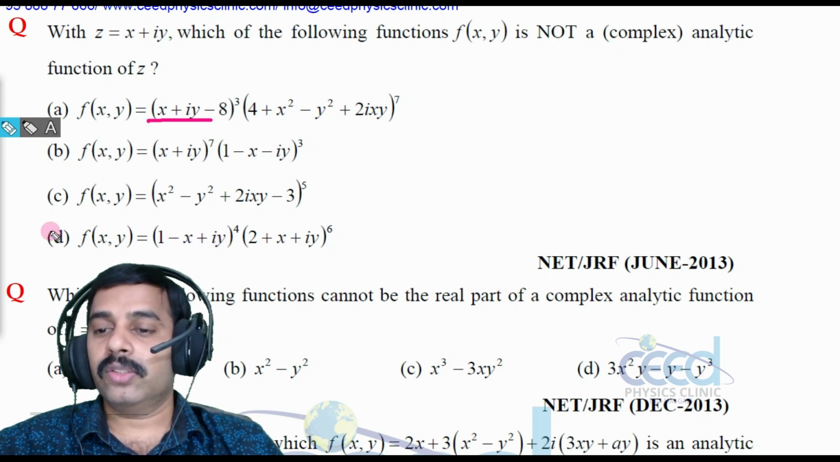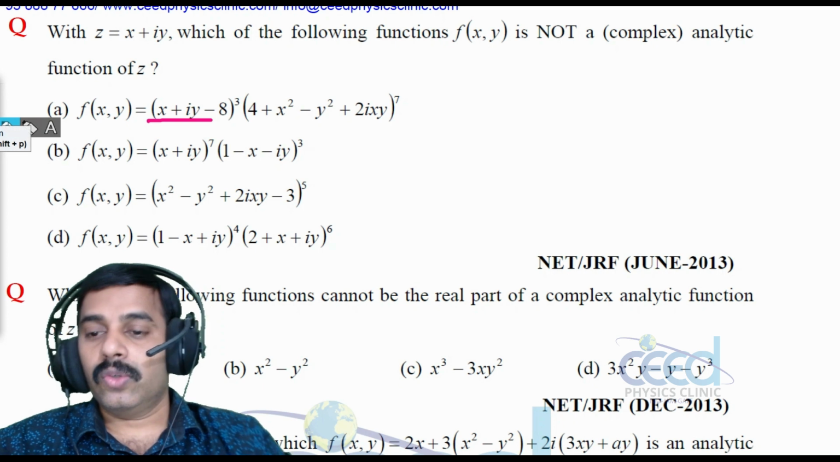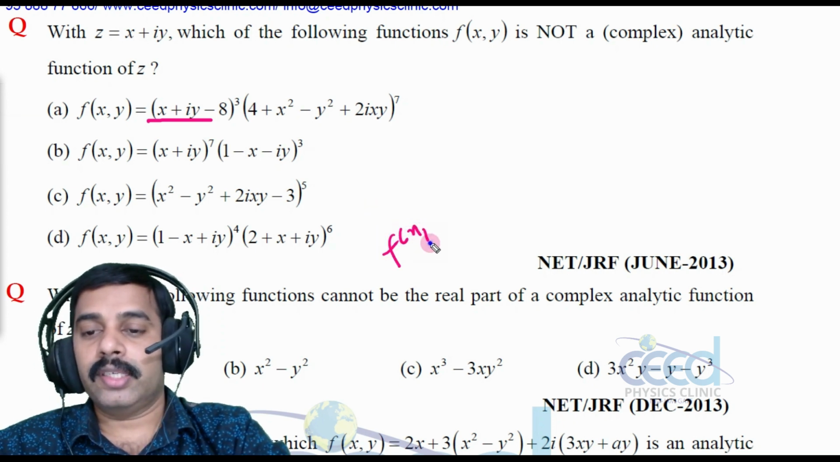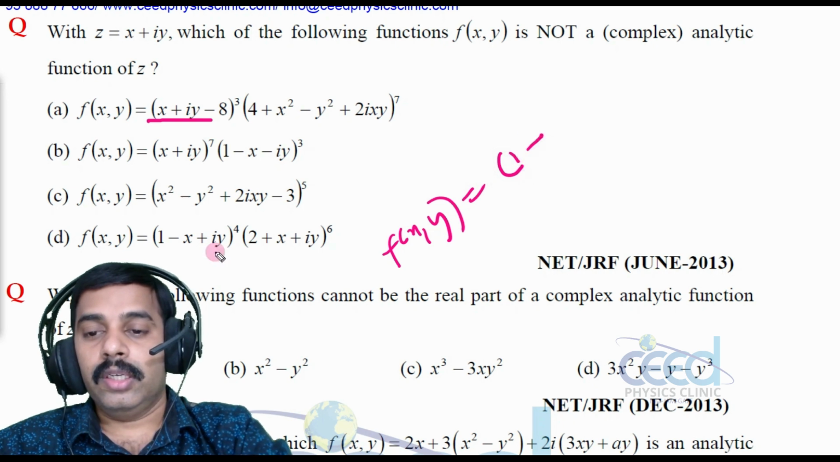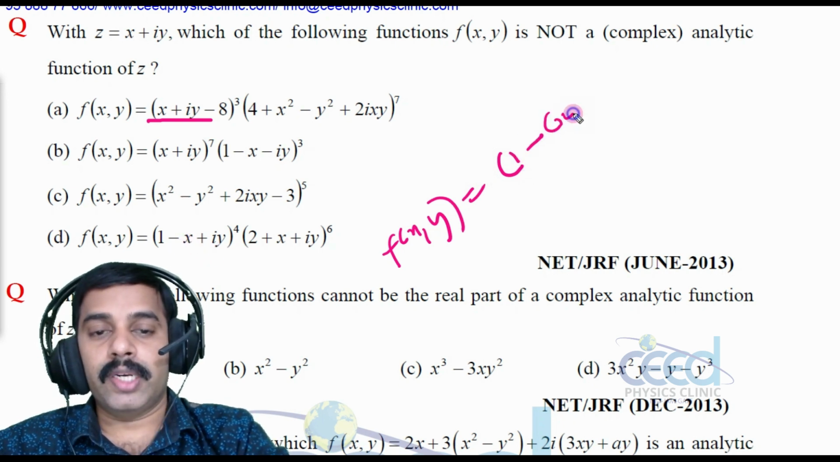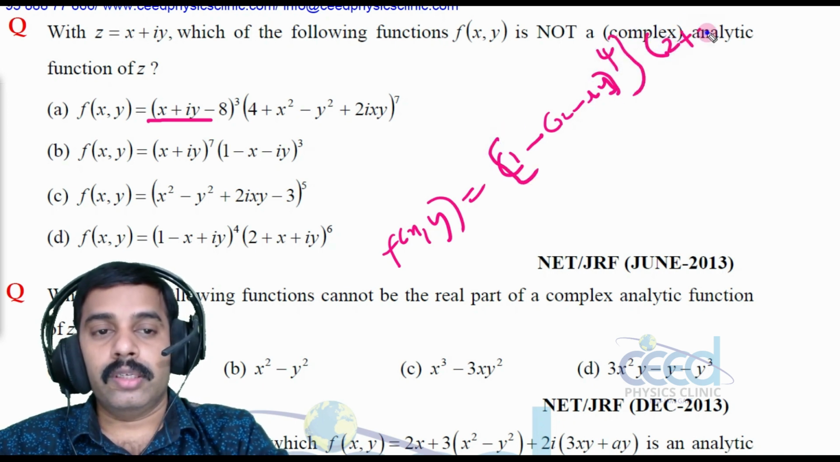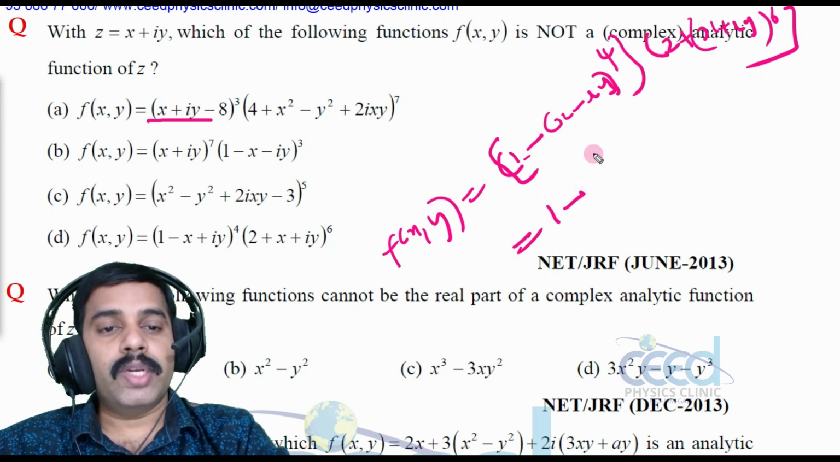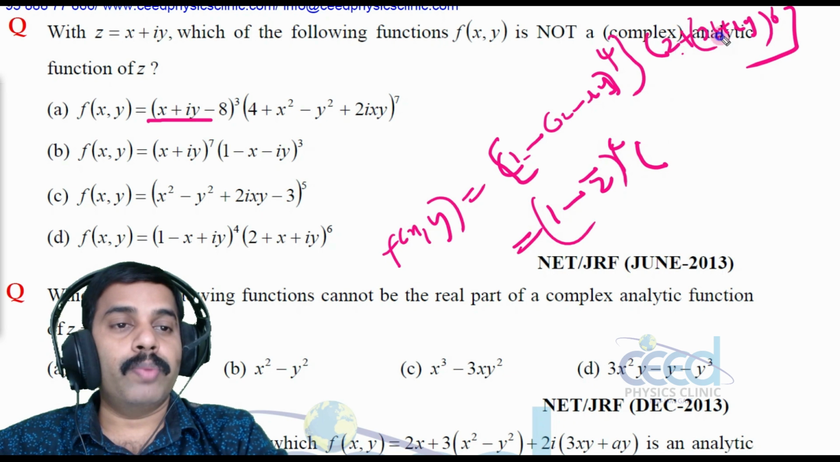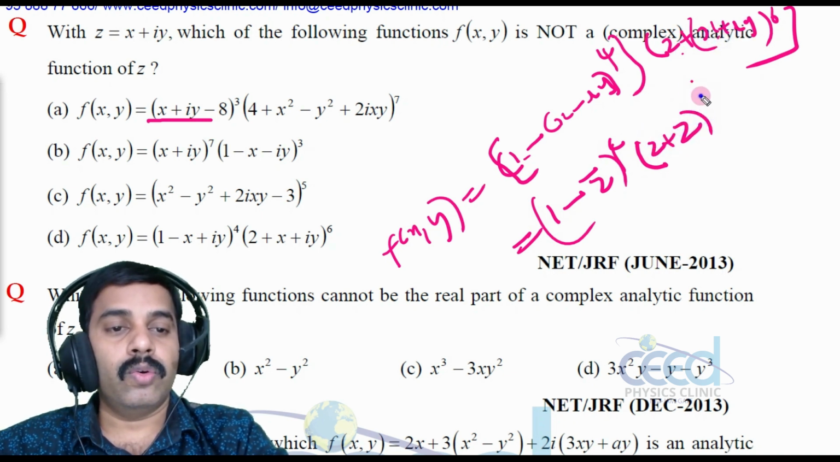So option D is correct, right? Here option D I can write as 1 minus, taking a negative out, that means (x minus iy) whole raised to 4. Then what is out? (2 plus x plus iy) whole raised to 6. Now this 1 minus x minus iy is z bar whole raised to 4, and here 2 plus x plus iy is (2 plus z) whole raised to 6.